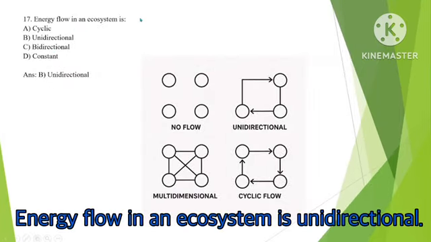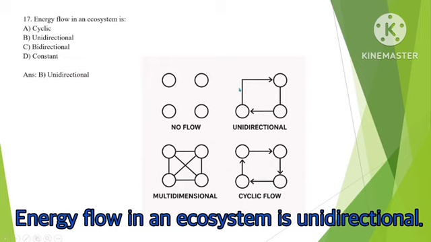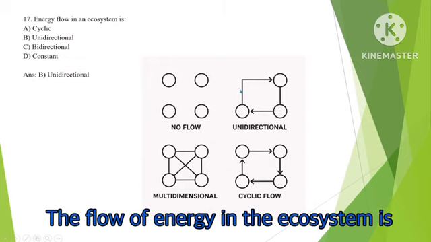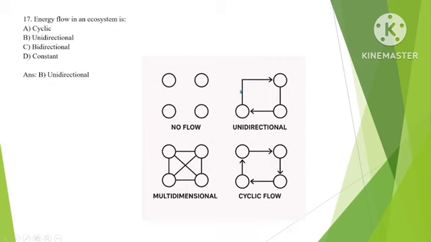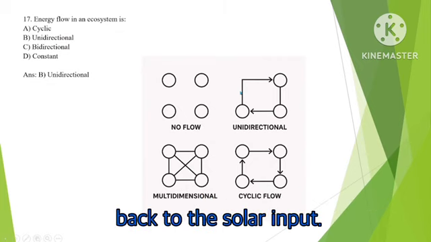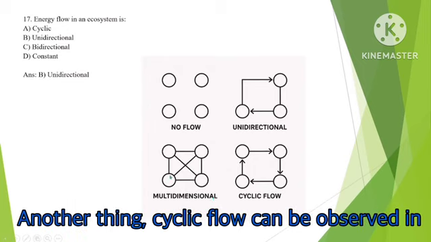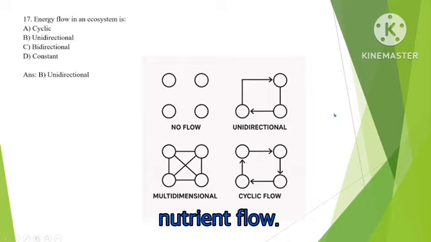Energy flow in an ecosystem is unidirectional. Energy captured by autotrophs does not revert back to the solar input. This is the statement as per NCERT. Another thing, cyclic flow can be observed in nutrient flow.